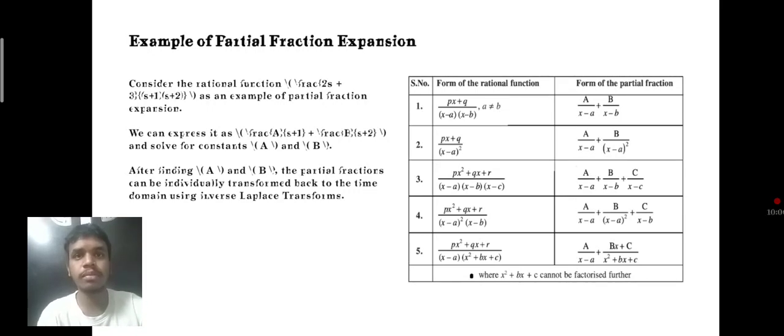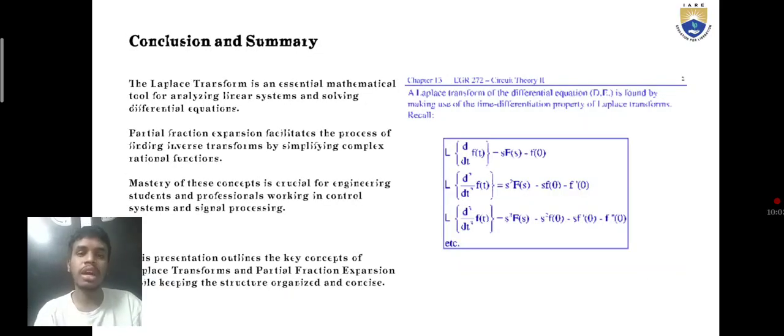Coming to the conclusion, sir, I have concluded that in all three L's the d by dt formula is a must and is used, and it never leaves the partial fractions. Mastery of these concepts is critical for engineering students and professionals working in control systems and signal processing. Yes, signal processing is a must, and we need to conclude with this.